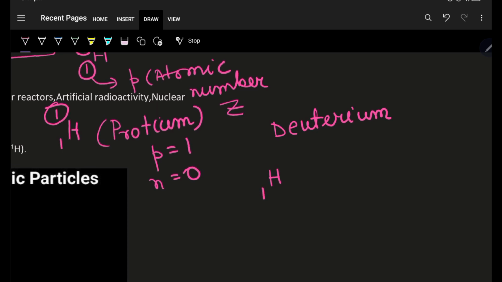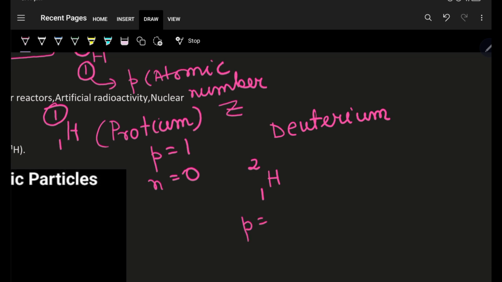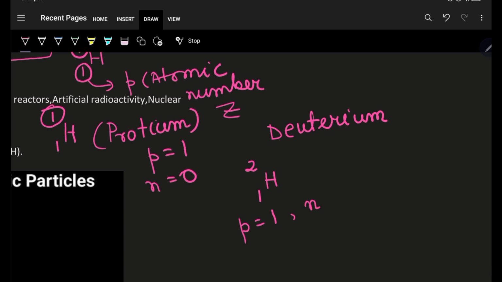Its atomic number is 1, and its mass number is 2. And what does it mean? It means it has protons equal to 1, the same number of protons but a different number of neutrons. And what is that number of neutrons? The number of neutrons is equal to the mass number minus the atomic number, and it is 2 minus 1, equal to 1.